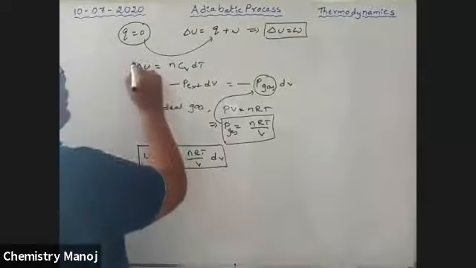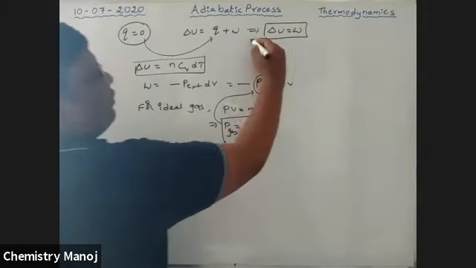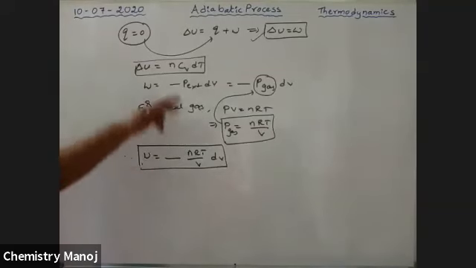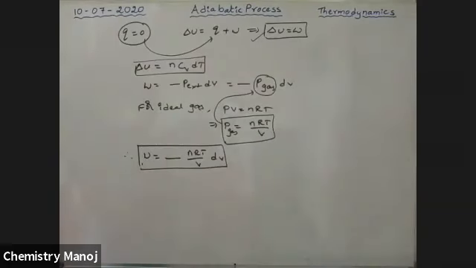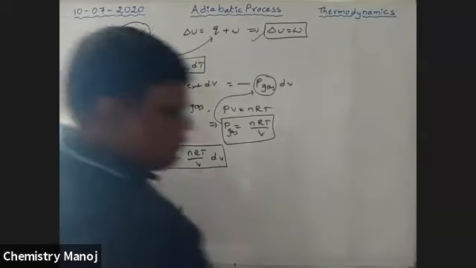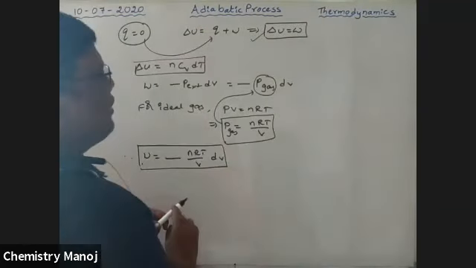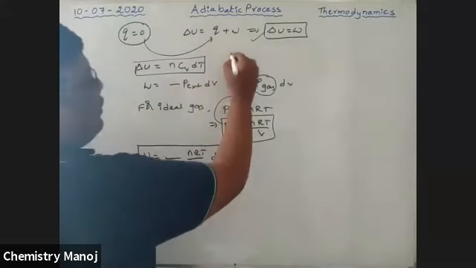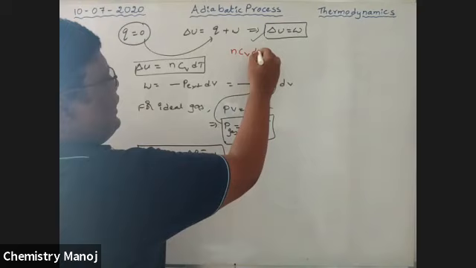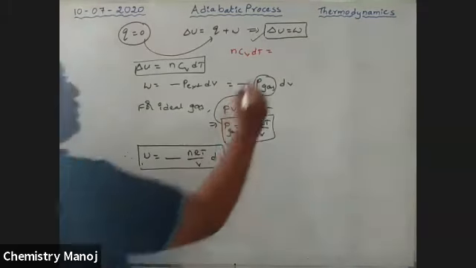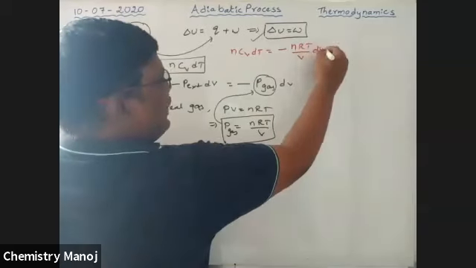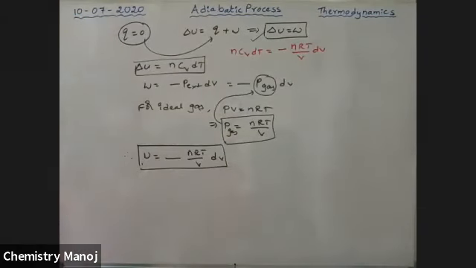This is delta U, my dear boys. We know delta U is equal to W. Therefore, these two relations should be equal. Therefore, we will get nCv dT is equal to minus nRT by V into dV. So this is the relation.